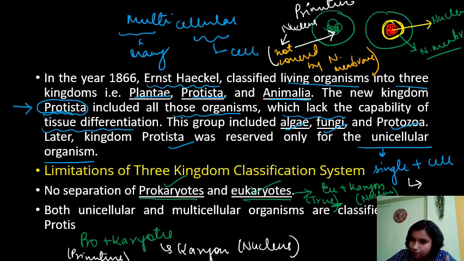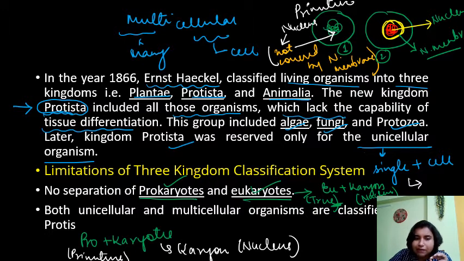When the nuclear membrane is present and surrounding the nucleus, we call those cells eukaryotes. Clear? So here you see cell number 1 and cell number 2. In cell 1, the nuclear material is lying naked in the cell. There is no covering, so we call these cells prokaryotes. But in eukaryotes, the nuclear material is covered by a separate membrane, and that membrane we call the nuclear membrane. Clear? So that is all about prokaryotes and eukaryotes.